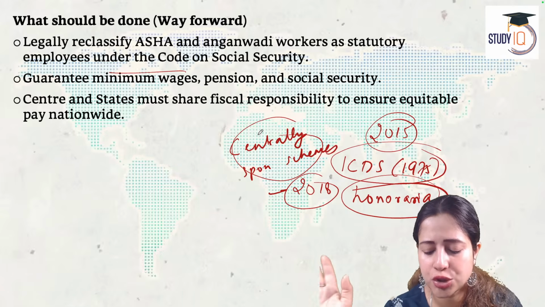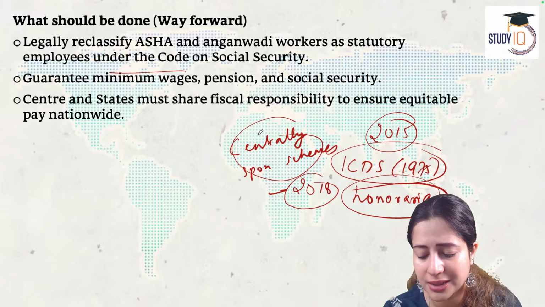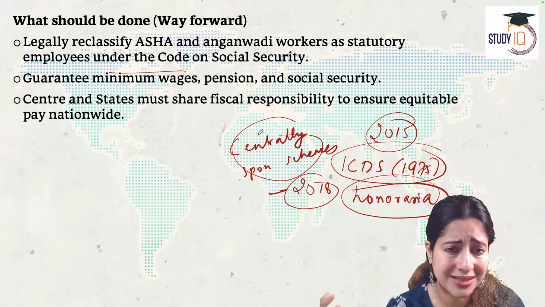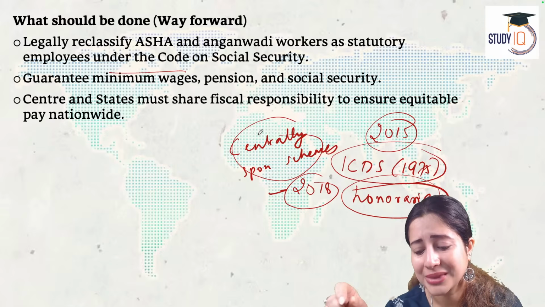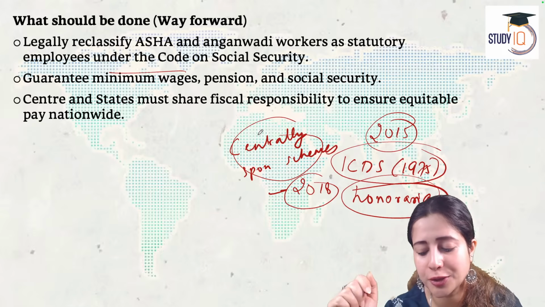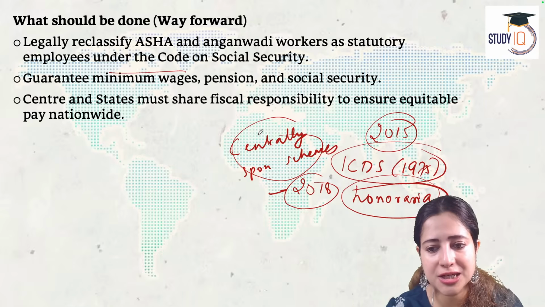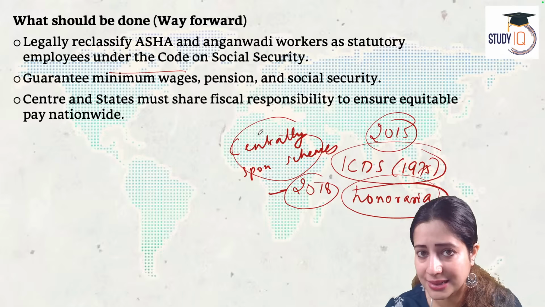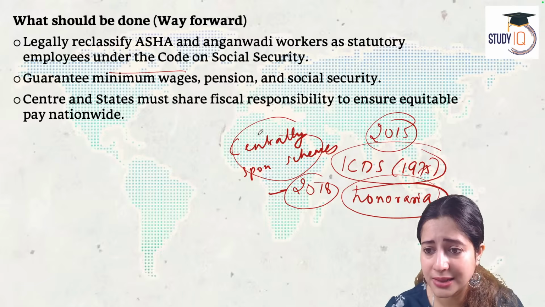So, the biggest solution, this article says, is to legally reclassify the status of Asha and Anganwadi, even ANM, auxiliary nurse midwife, that goes back to 1957. These people must be reclassified as workers under statutory employment, and hence they should be given every benefit of the 4 new labor laws as Ramu is defining for us. They should be given a certain minimum wage guarantee, and the center and states have to share the fiscal responsibility. Yes, that's the article. I hope it's clear to everyone.